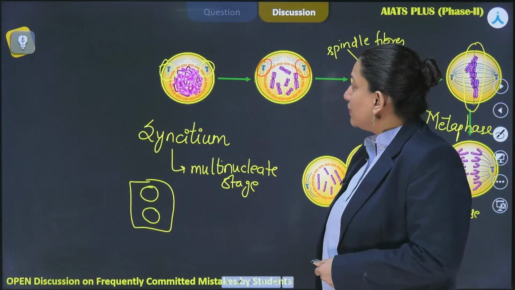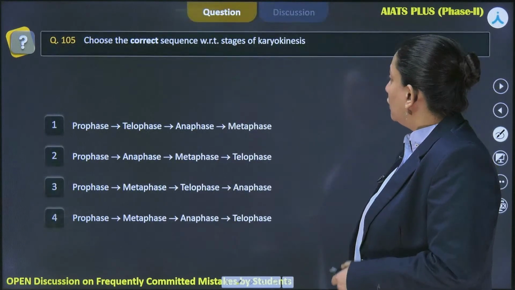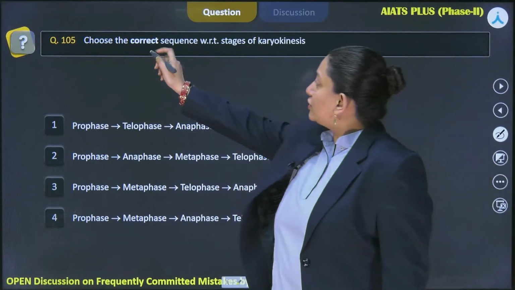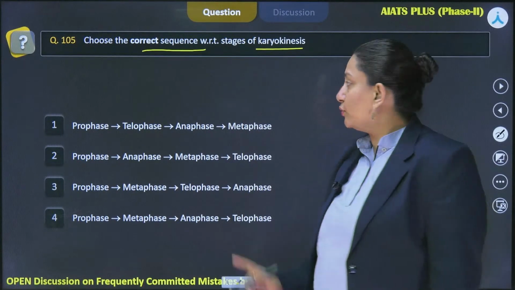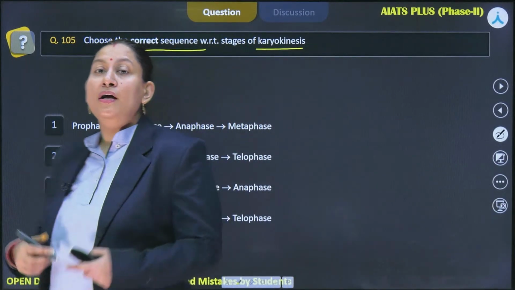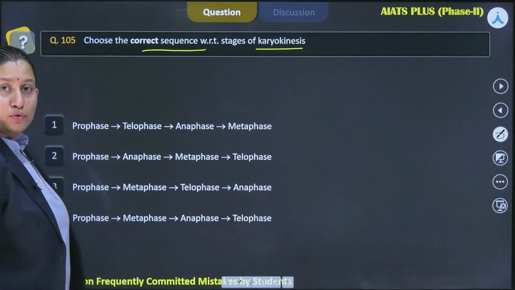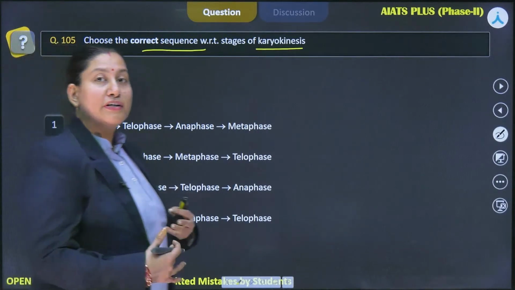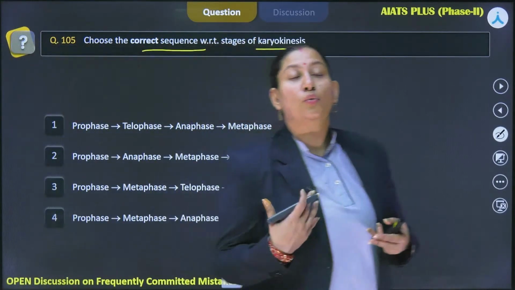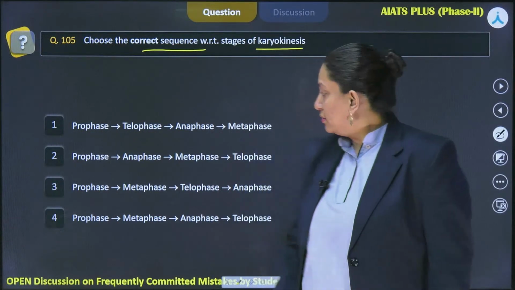So getting back to the question, this question is saying the correct sequence with respect to stages of karyokinesis. So it begins with prophase, where the condensation of chromosomal material takes place. So in all of them it starts with prophase, so we can't rule out any of the options. Then prophase is followed by metaphase, where the chromosomes are going to align themselves with the equator, right?